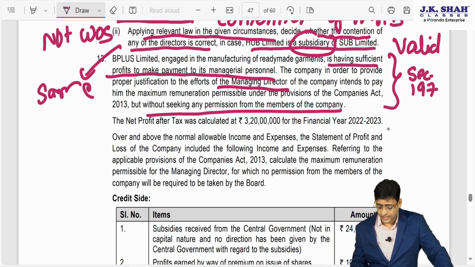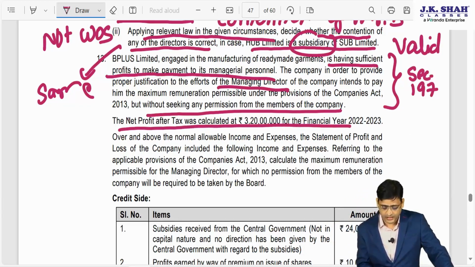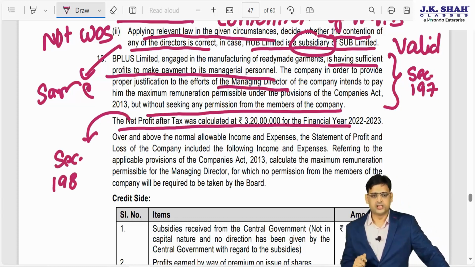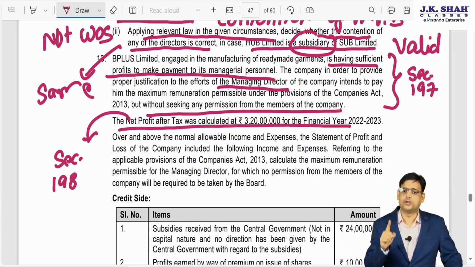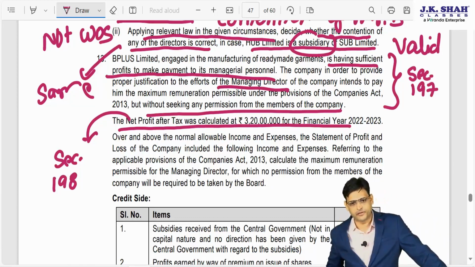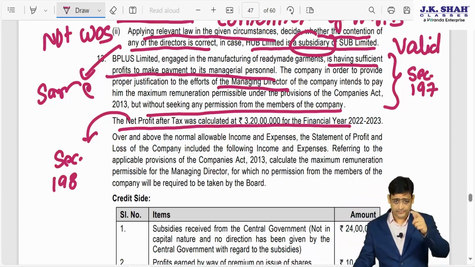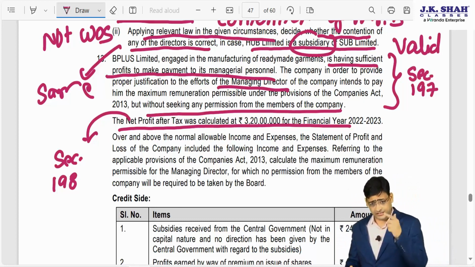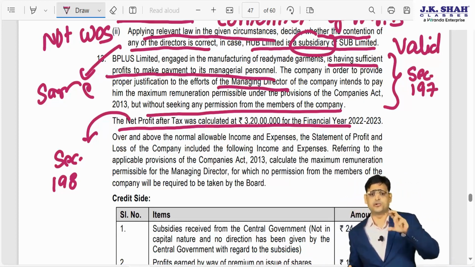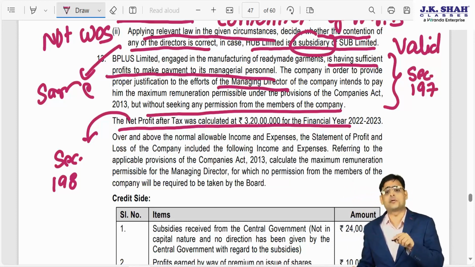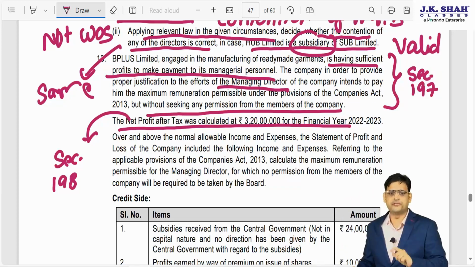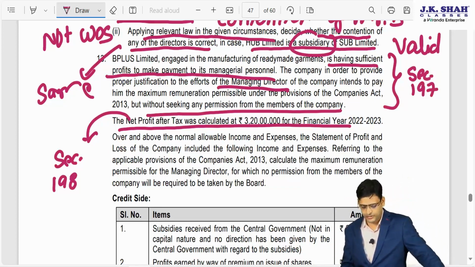Net profit is calculated as per section 198. So first of all, here we have to do 2 things. Number 1, we have to calculate net profit. Now you will say, sir, but they have already given us the net profit. Why do we need to calculate this? If I read it further, you will find out that they have also given a lot of adjustments. So after taking those adjustments into consideration, we will find out the net profit, and then we will multiply that net profit by 5%, and we will get the value of the remuneration which we can pay maximum to the MD. Because how much can we pay to the MD? Maximum 5% of the net profit.